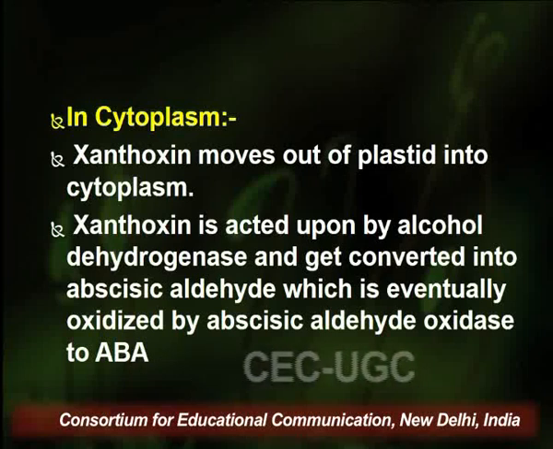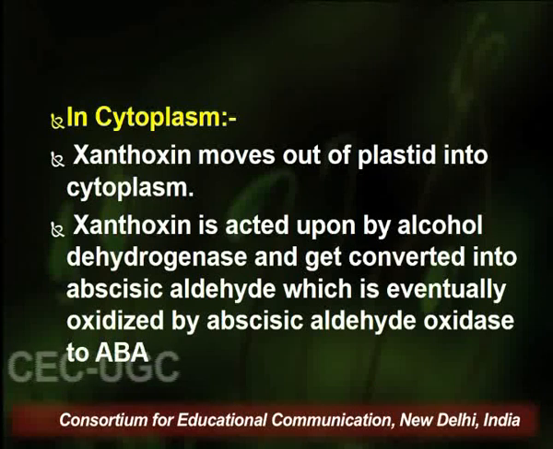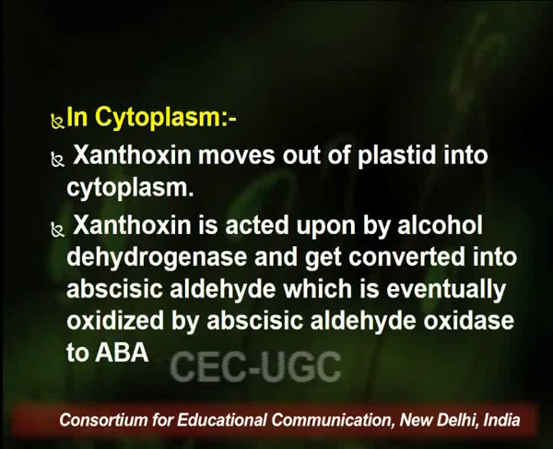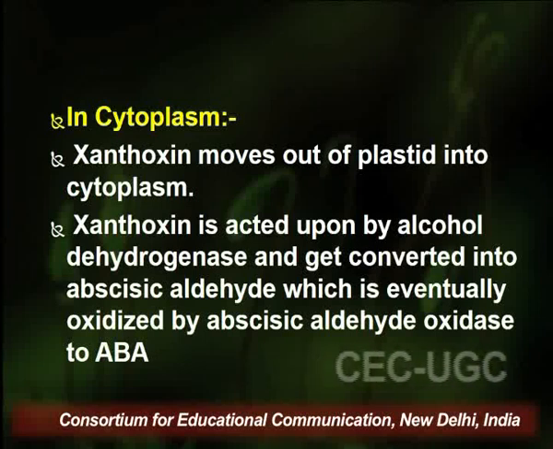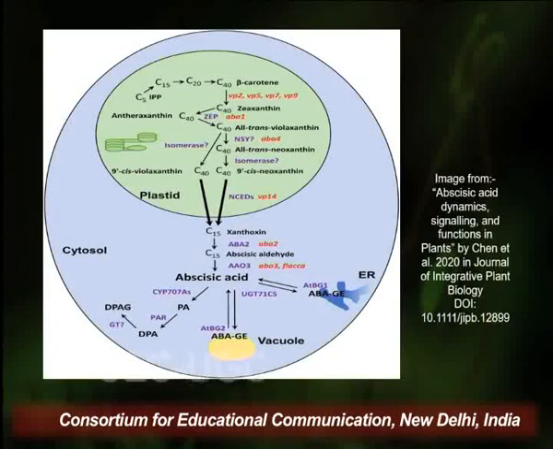Xanthoxin in the cytoplasm is acted upon by alcohol dehydrogenase and gets converted into abscisic aldehyde, which is eventually converted into abscisic acid by the action of abscisic aldehyde oxidase enzyme. So this is how the abscisic acid is produced in the plants. So this is nothing but a diagrammatic representation of the biosynthesis of abscisic acid.